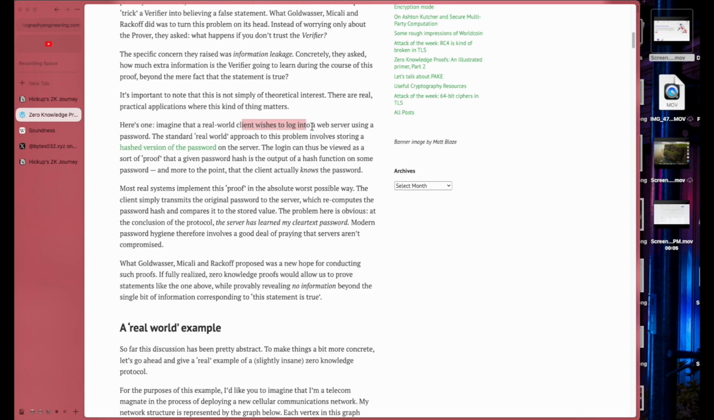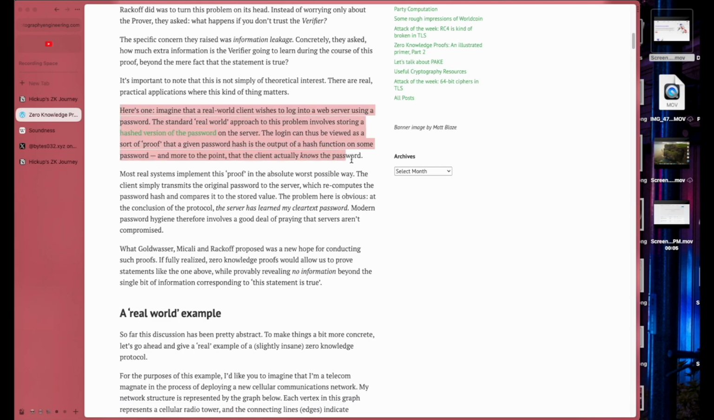Imagine the real world client wishes to log into a web server using a password. All right, the standard real world approach to this problem involves storing a hashed version of the password on the server. That's true. The login can thus be viewed as a sort of proof that a given password hash is the output of a hash function on some password, and more to the point that the client actually knows the password. All right, that makes sense because hashing is a one-way function. You hash something, you get an output, but you cannot really come back to the password after it's hashed. So it makes sense. It's a very general explanation for someone who doesn't understand hashing.